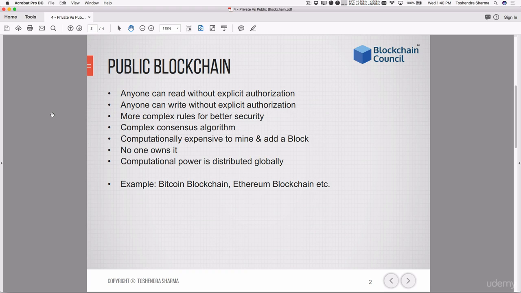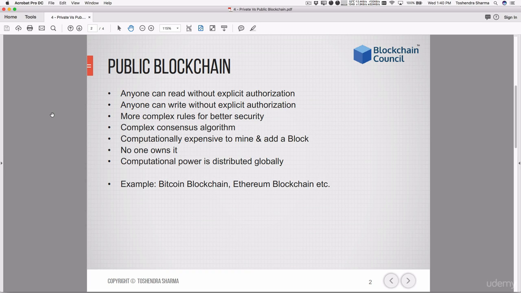All the public blockchains require very complex rules for increasing security. The reason is that since it is open for anyone, hackers can always come in and flood the blockchain with bogus information or fake transactions with the intention of bringing it down.